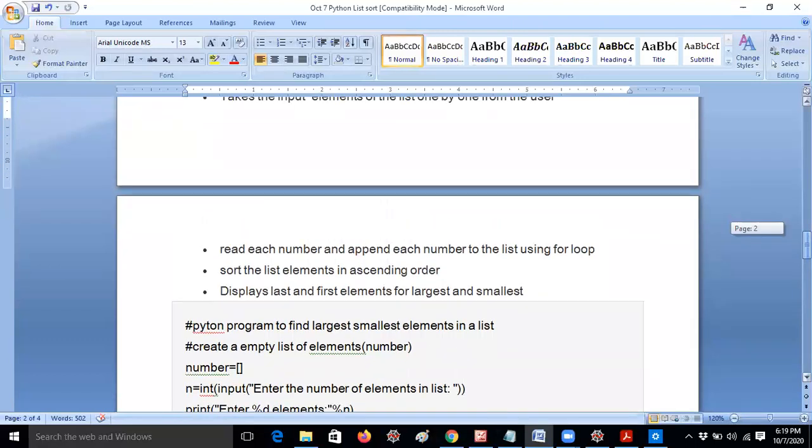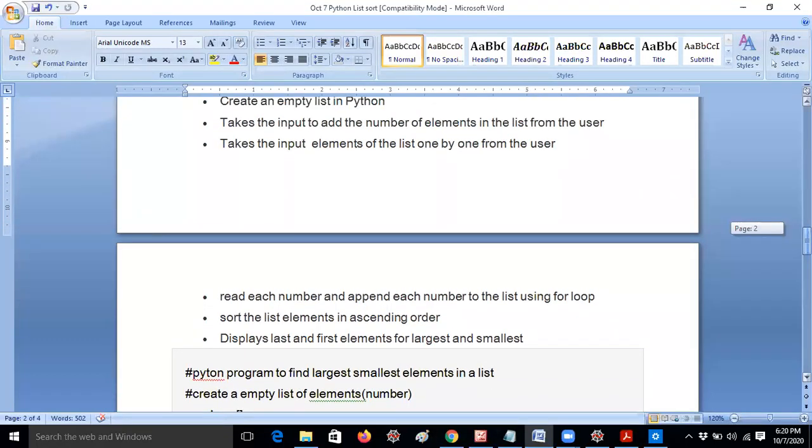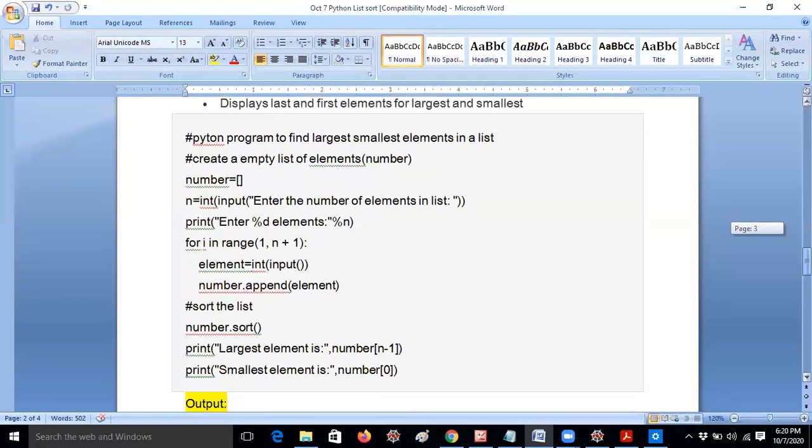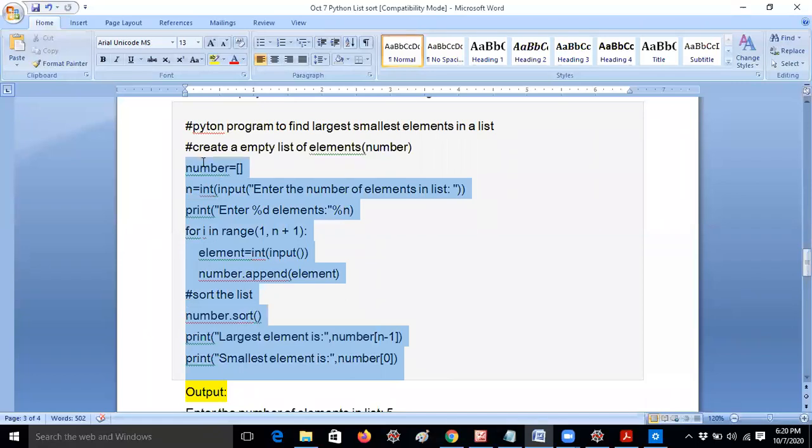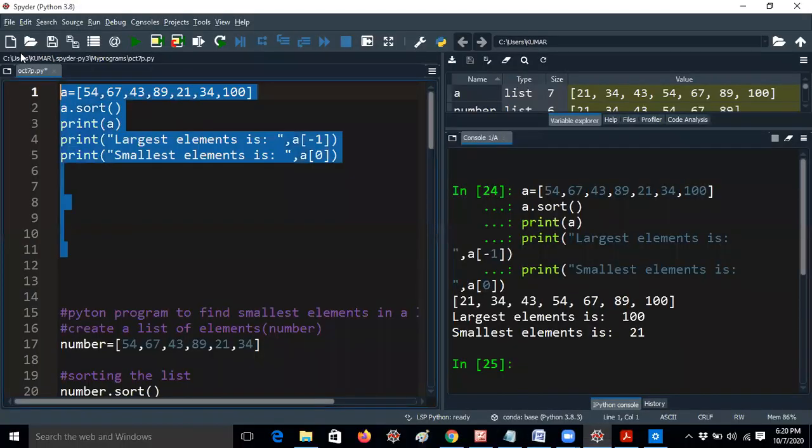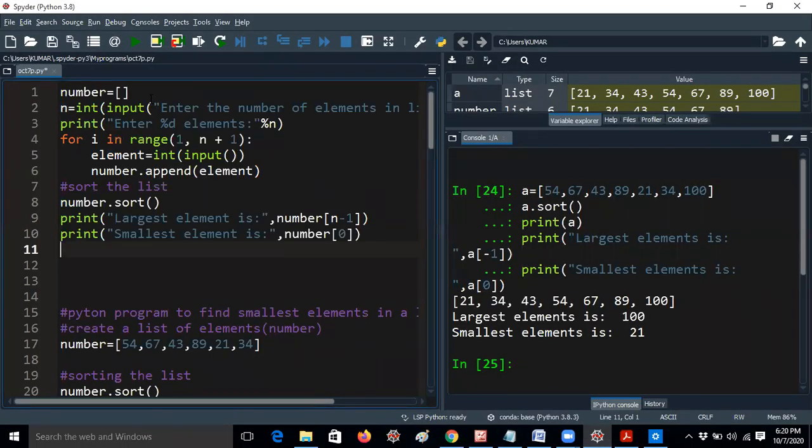Now I am taking a loop to insert the elements one by one. So instead of directly giving the numbers like this, I am just giving like this. So let me run the program again. Now I am giving number equal to an empty list. It is called an empty list. Whenever we give an empty square bracket, it means an empty list.